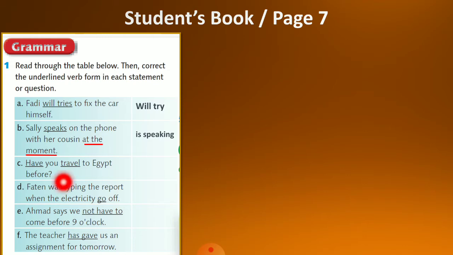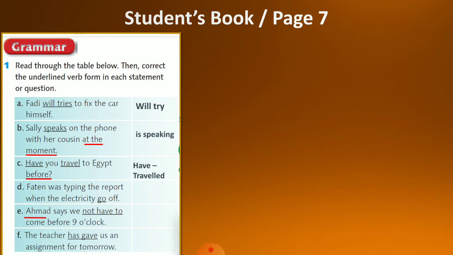C. Have you traveled to Egypt before? Again, we have a keyword for the present perfect tense, which is before. For the present perfect, we use has or have plus verb 3. So here we have to correct the verb travel and make it verb 3. So it will be have traveled. Have you traveled to Egypt before? D. Fatin was typing the report when the electricity go off.